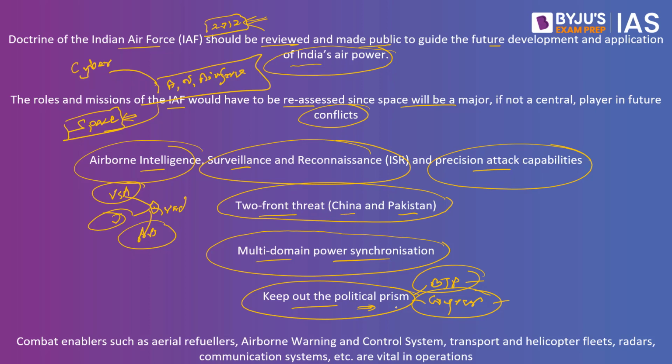Finally, we do have the aircrafts. These aircraft like the Rafale or multiple other aircrafts have been brought from multiple other countries as well. We do have enough number of squadrons which has to be increased in the near future, but this number alone is not enough. The Air Force will require other equipments apart from these aircraft, which includes aerial refuelers, airborne warning and control system, transport and helicopter fleets, radars, communication system are also vital in operations. So whenever you are coming up with an Air Force doctrine, in that case, ensure that apart from the aircrafts, these things are also taken into picture.